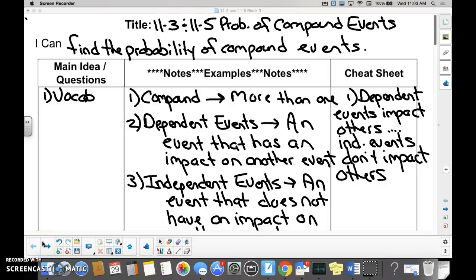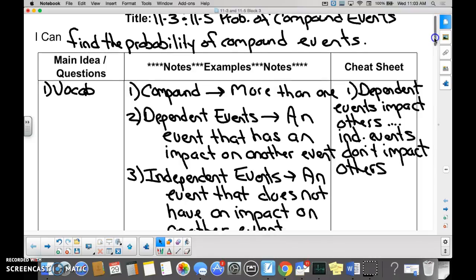11.3 and 11.5, probability of compound events. I can find a probability of compound events. Good. So this is compound events, which means we are dealing with more than how many events? 2 or more. So more than one. Compound means more than one.